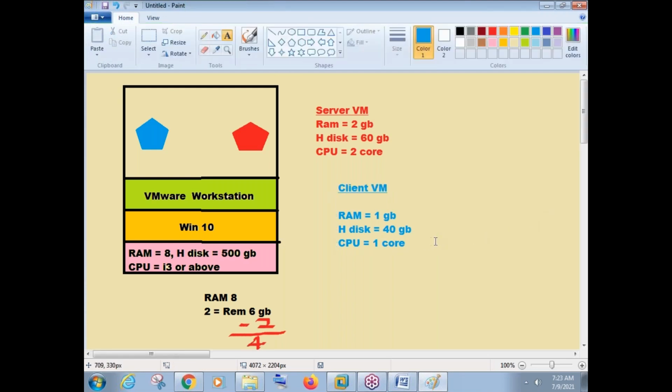Okay. So if you have 1 GB RAM, we already have 4 GB RAM here, right? So if you again use 1 GB RAM, it will be again minus 1. So how much will be remaining now? 3 GB RAM will be remaining. So 3 GB RAM is still available, right? So instead of using 2 GB RAM in server, you can go with 3 GB RAM. The performance of the machine will be best. So like this, we can configure some hardware to our virtual machines.